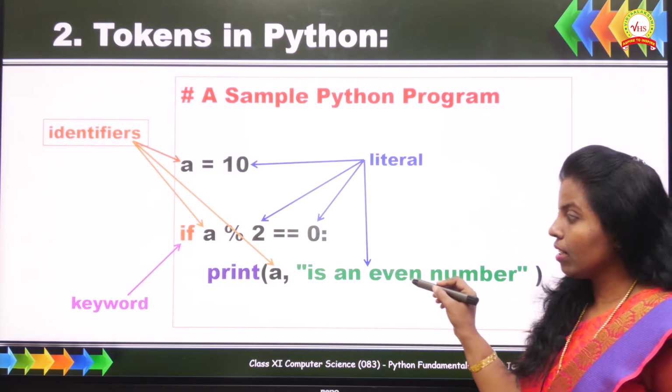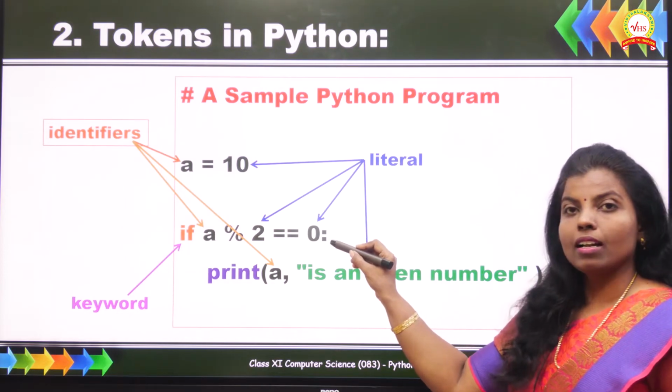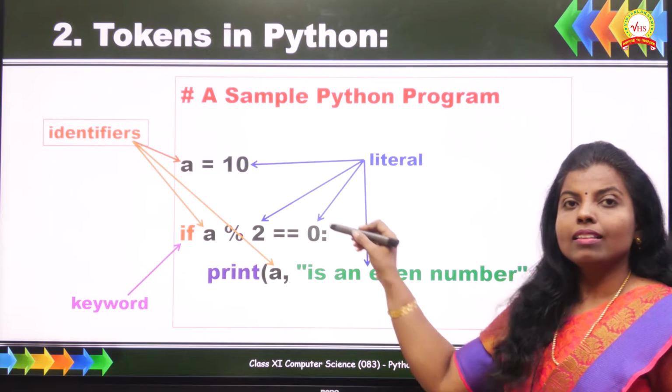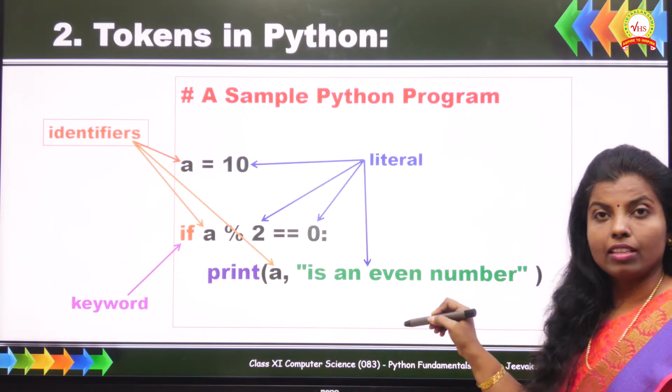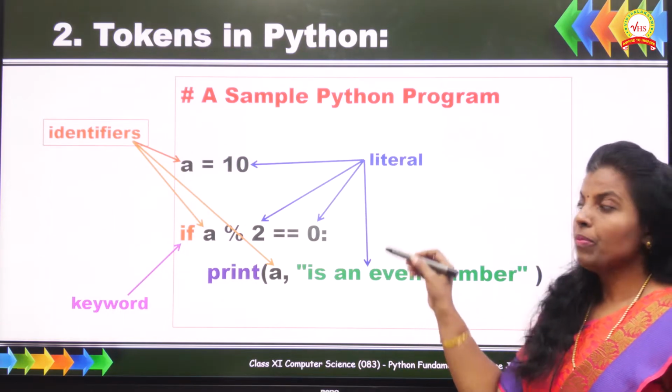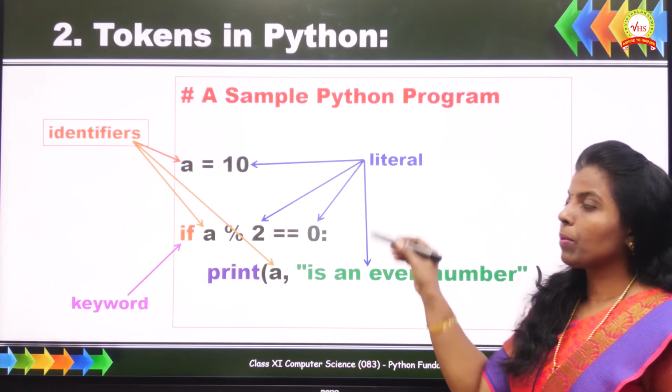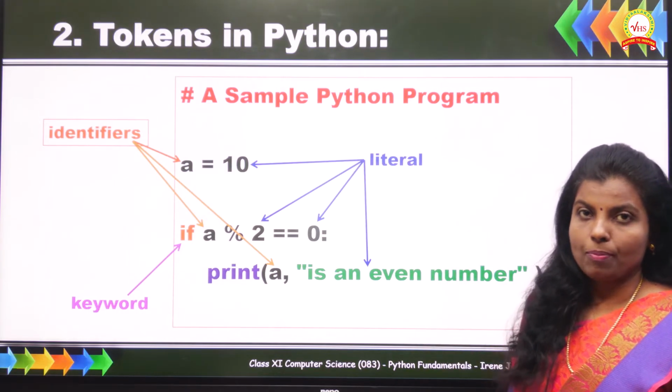And string literal is one kind of value. Here numbers are one kind of value. They never change their value during the program run. These are the literals present in this sample Python program.